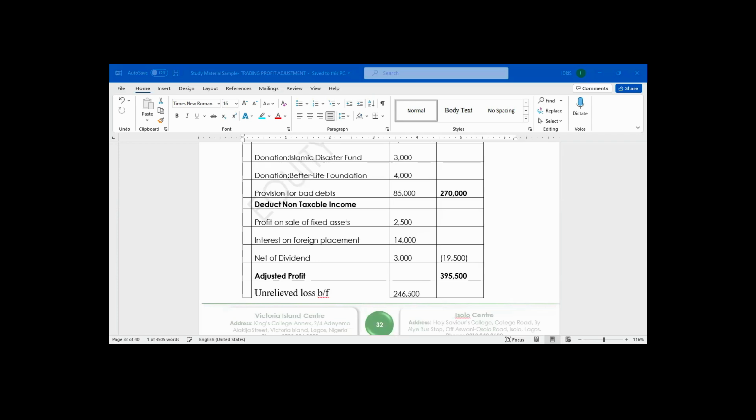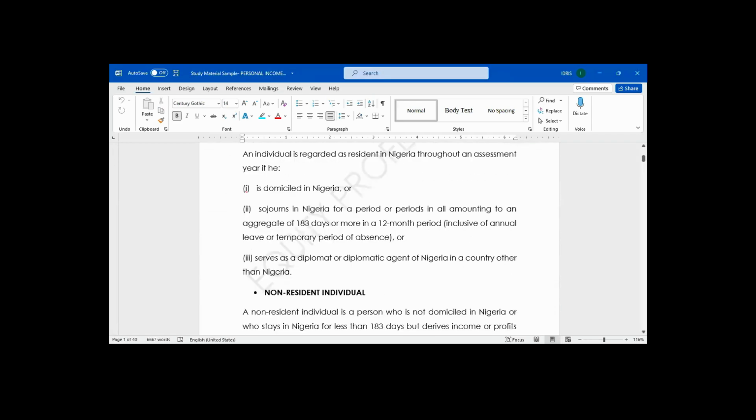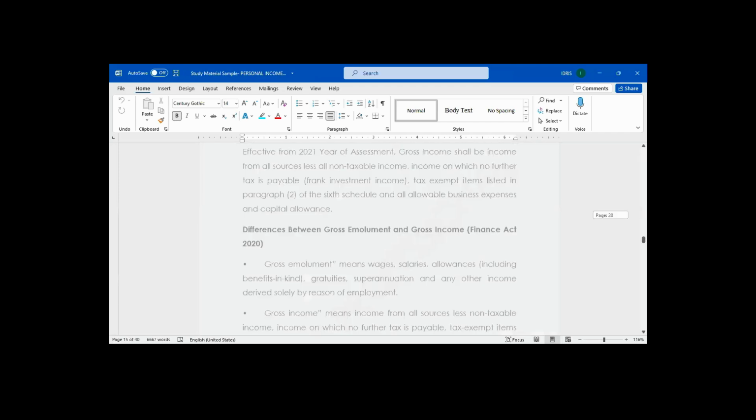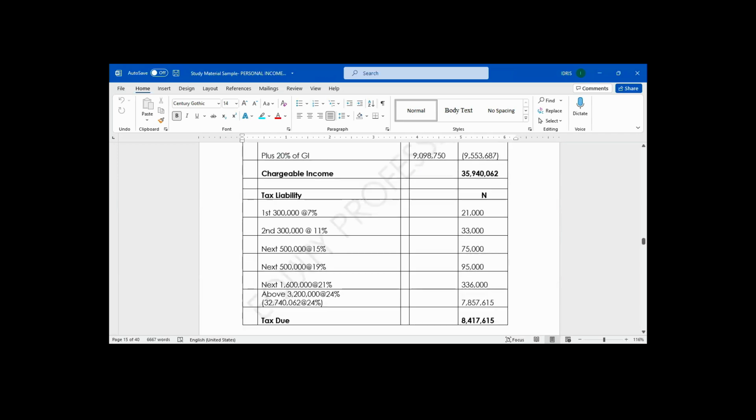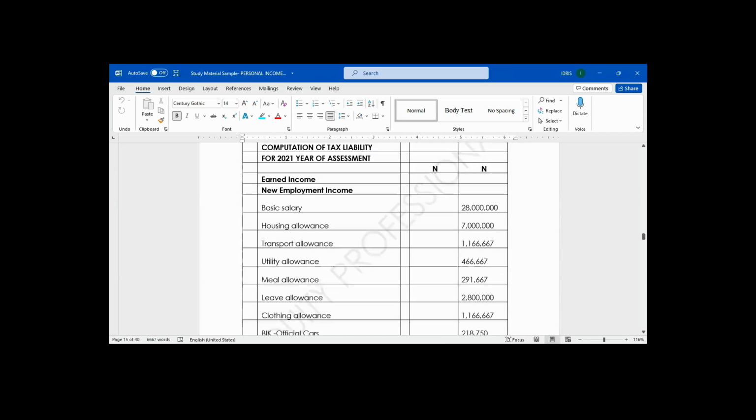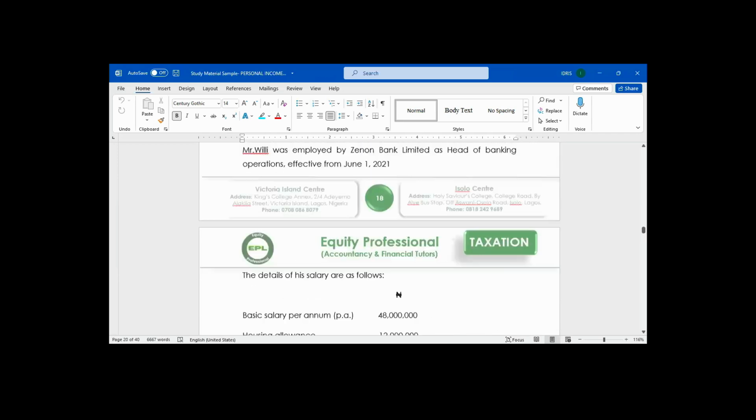Let's go and look at a question that relates to adjusted profits in the personal income tax computation.